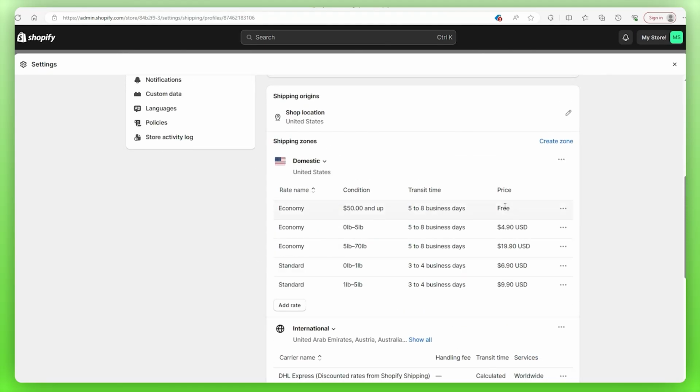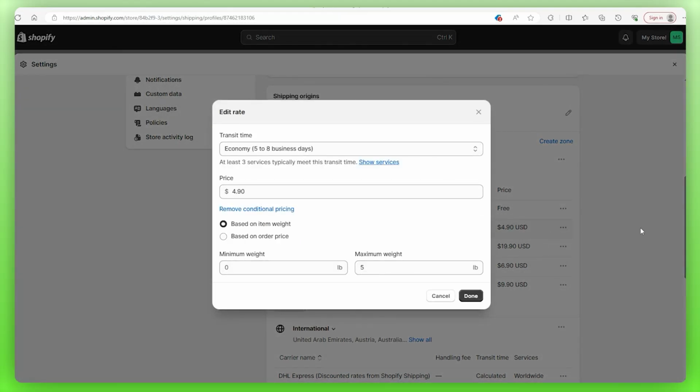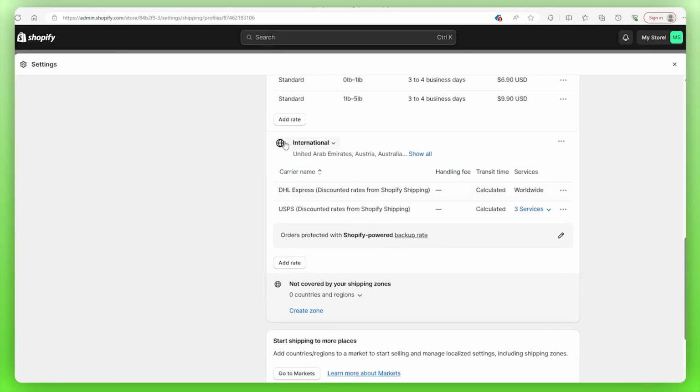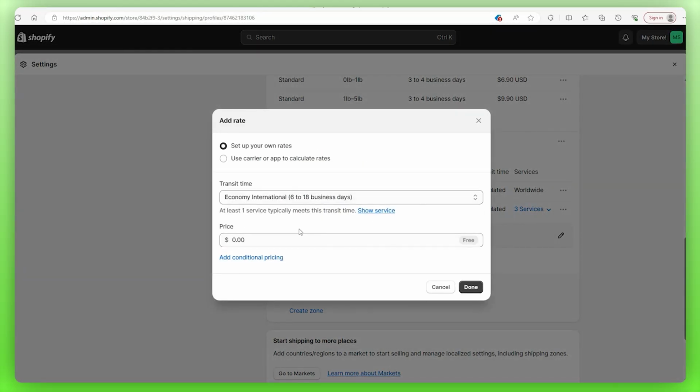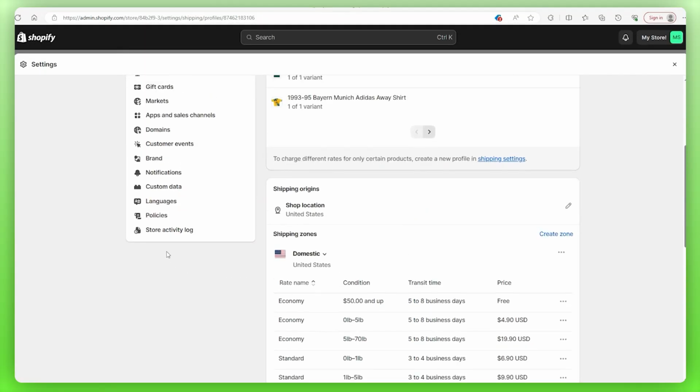To edit any of these prices, click on these three dots, edit rates, and customize said rates. For international rates, you just go down to this add rate button and then you can set that up. And now we can finally get around to that policy that I talked about a little earlier. So let's exit out of this, head back up the page, and then select policies.